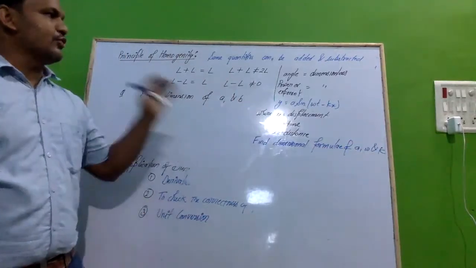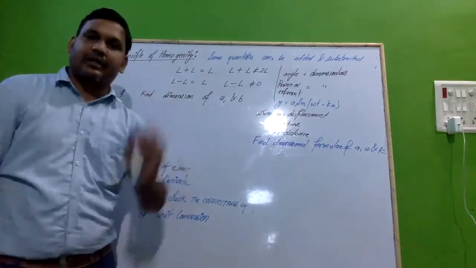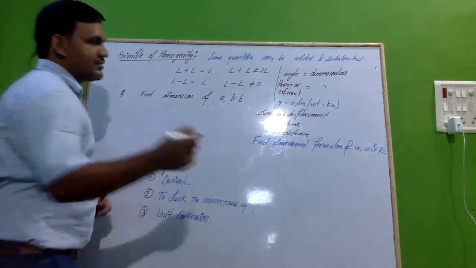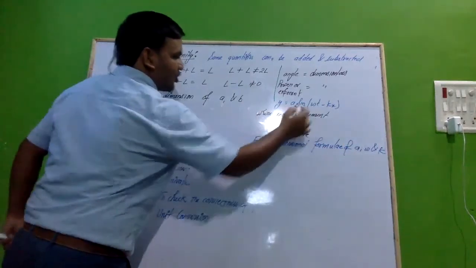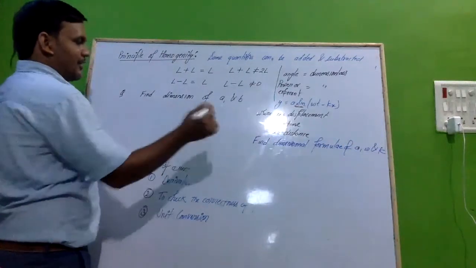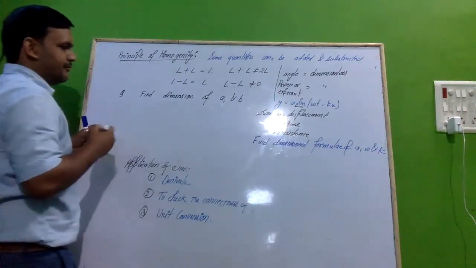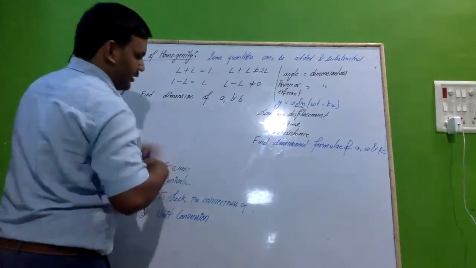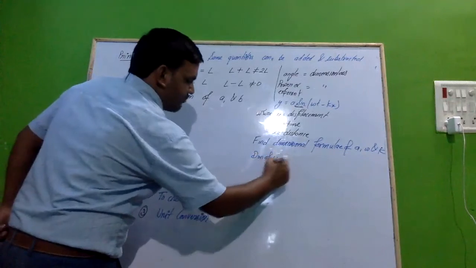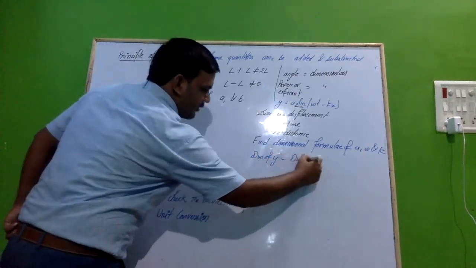And one more thing you should remember: trigonometric ratios are always dimensionless. Sine is a trigonometric ratio, so this will be dimensionless. So we know the dimension of y must equal the dimension of A. Why should it be?